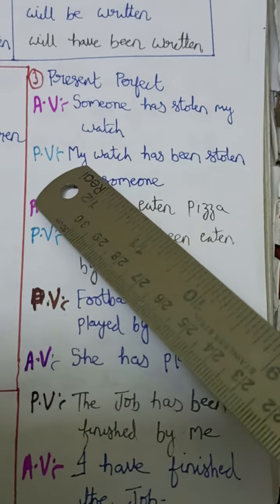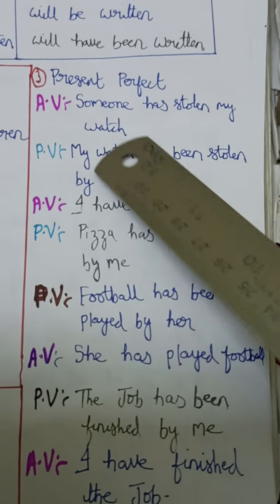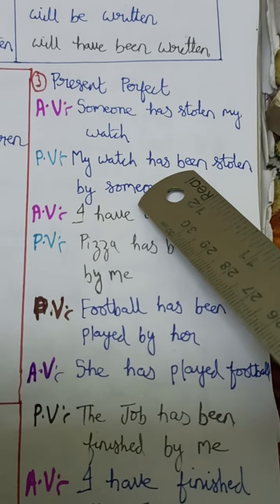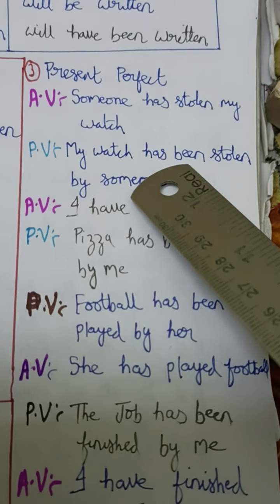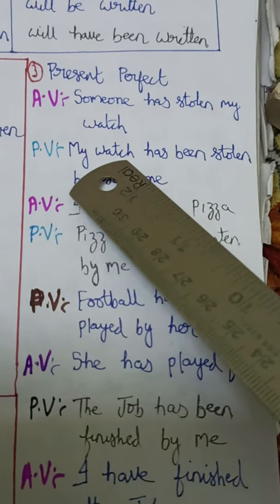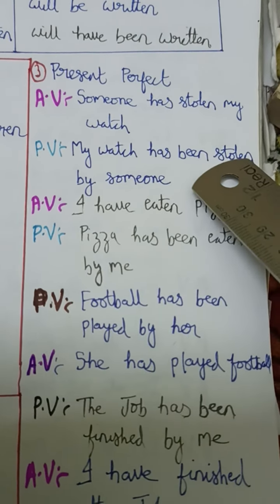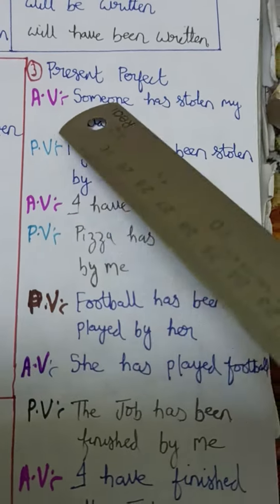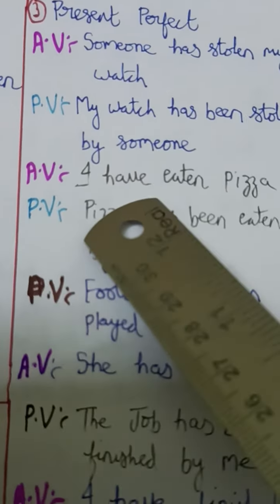So as usual we'll go for "my watch" first. "Has", and what we have to add here, always in passive voice something should be added. So we have to add "been", as the word "has" is given. So my watch has been stolen. Don't change V3 here. V3 remains V3. By someone.